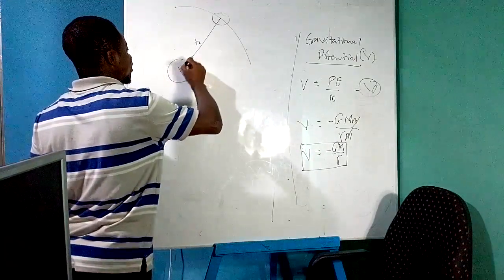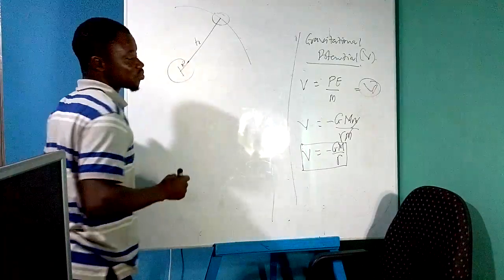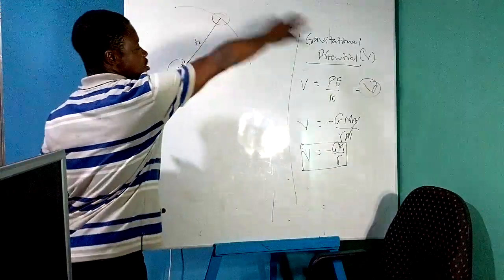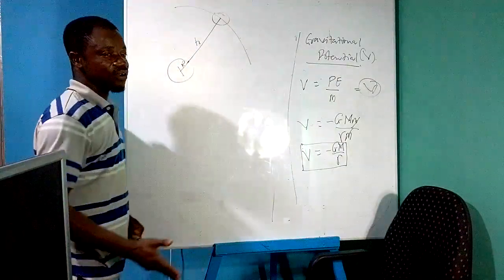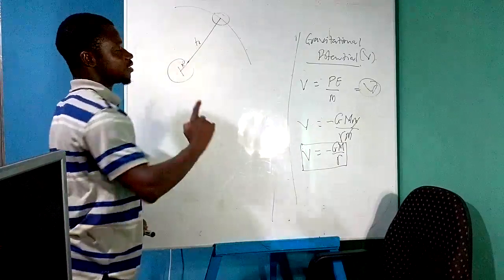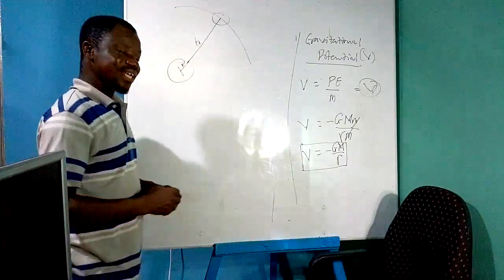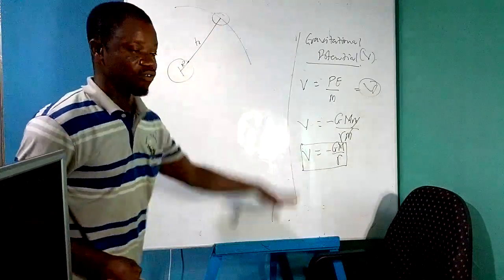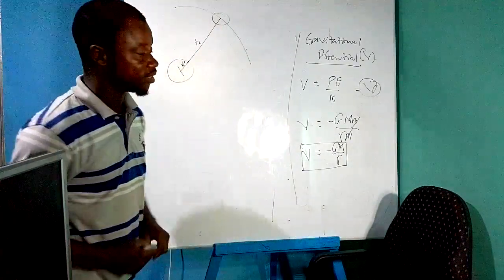And the distance from the center of the Earth, let me call it capital R, where capital R is the radius of the Earth. All the formulas that I have written down are going to be affected by this. So I decided to put this at the tail end so that it can affect all the formulas that I have written down.